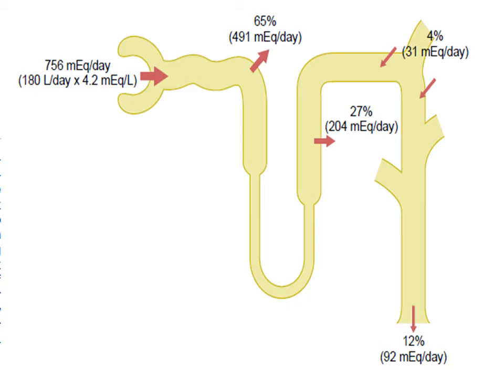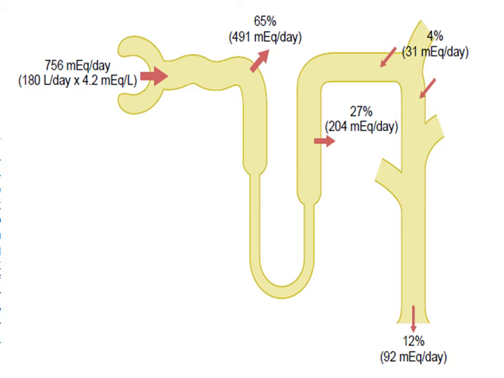And these reabsorptions are relatively constant, and they are not responsible for the day-to-day variation in the potassium excretion. So what is responsible for the day-to-day variation or changes in the potassium excretion is the late distal tubule and the cortical collecting tubules. Over here you can see that 4% of the potassium, that is 31 milliequivalents per day, is secreted in the late distal tubule, and about 12% is secreted in the cortical collecting tubules.